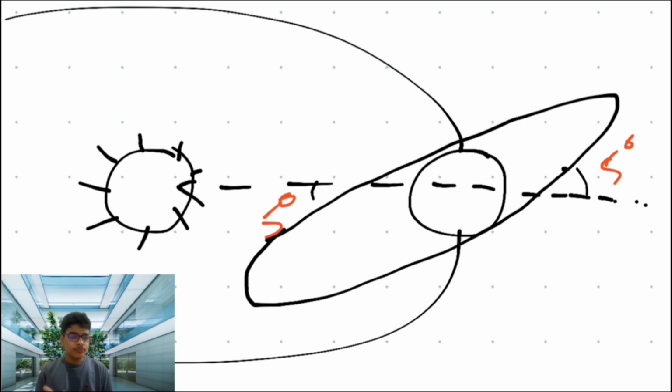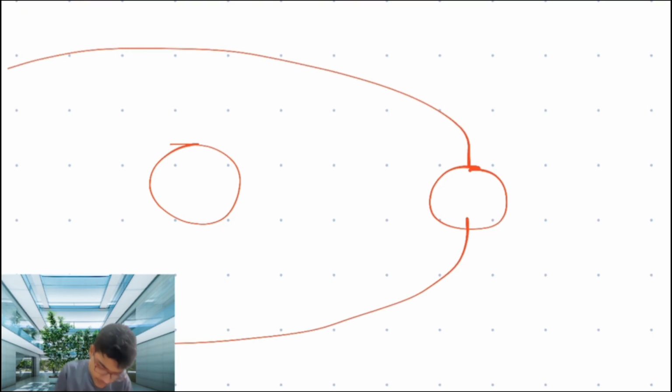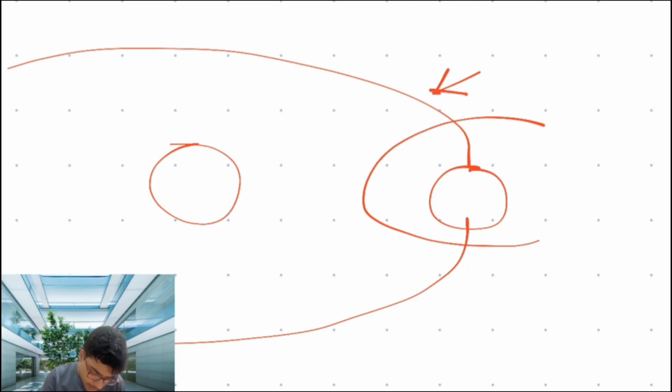So what happens is that moon's orbit is not coincident. What I mean by coincident is, let me quickly go right here. Suppose this is the sun, this is the earth, and this is the ecliptic, the path traced by the earth while it revolves around the sun. Then you might think that moon will be like this, and that they are coincident, which is 0 degrees. The difference is 0 degrees between them, but that is not the case.